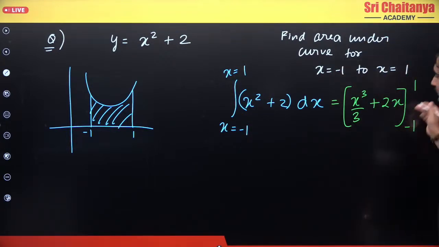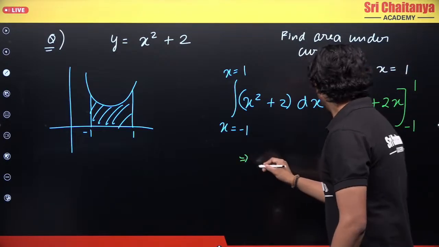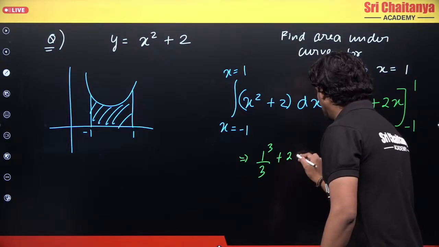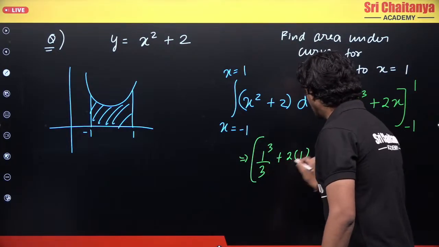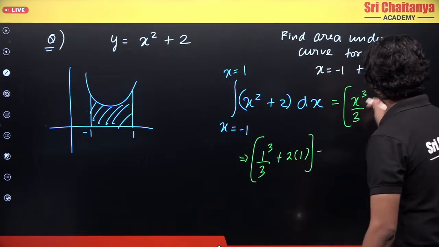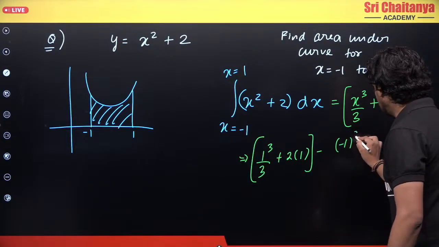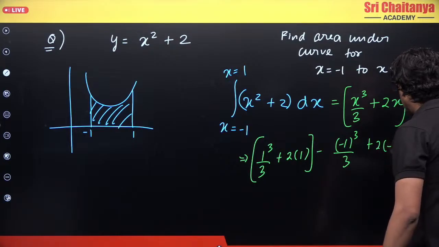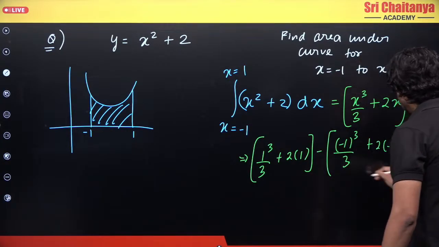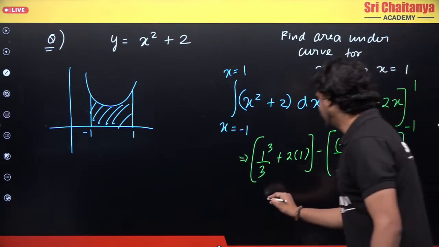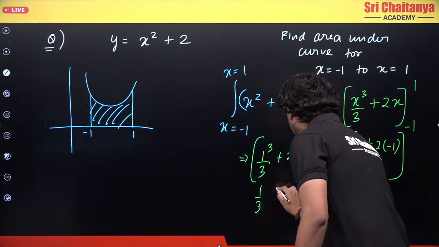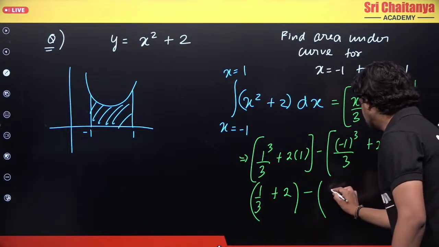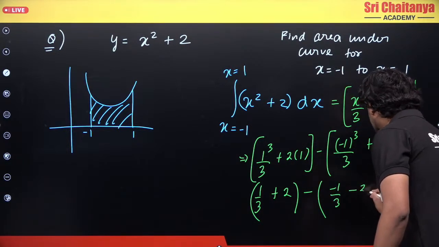So let's substitute the upper limit. So what is the upper limit? I will get 1 cube by 3, correct, plus 2 into 1, right? This is for the upper limit, minus for the lower limit. What do I get? Minus 1 cube by 3, right, plus 2 into minus 1, correct? Now let's try to solve this. So what do I get? This will become 1 by 3 plus 2 minus, this will become again minus 1 by 3 minus 2.